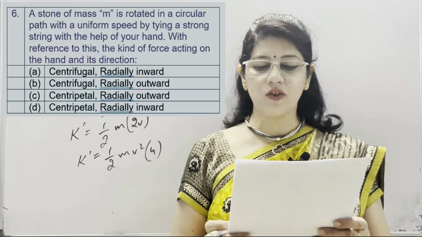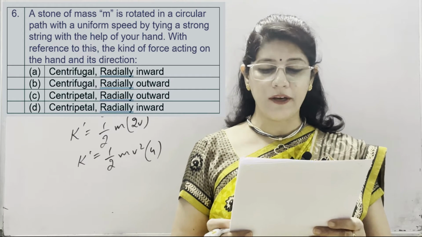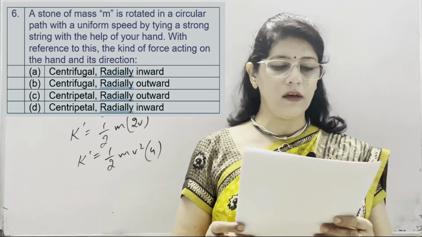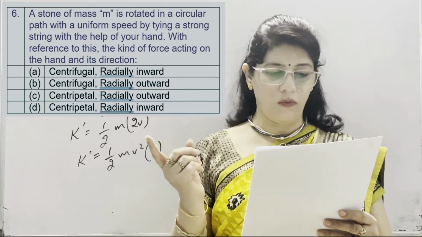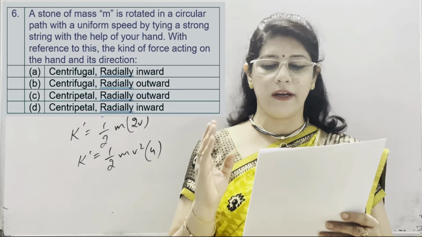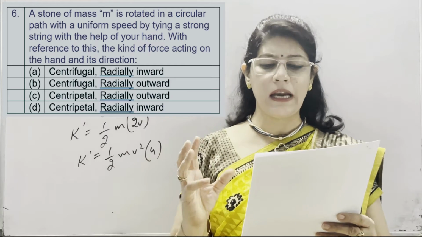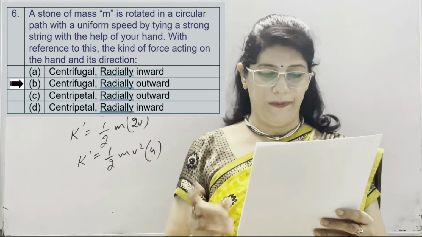speed by tying a strong string with the help of your hand. With reference to this, the kind of force acting on the hand and its direction. Options are centrifugal radially inward, centrifugal radially outward, centripetal radially outward and centripetal radially inward. So we know the kind of force acting on a hand is centrifugal and radially outward.